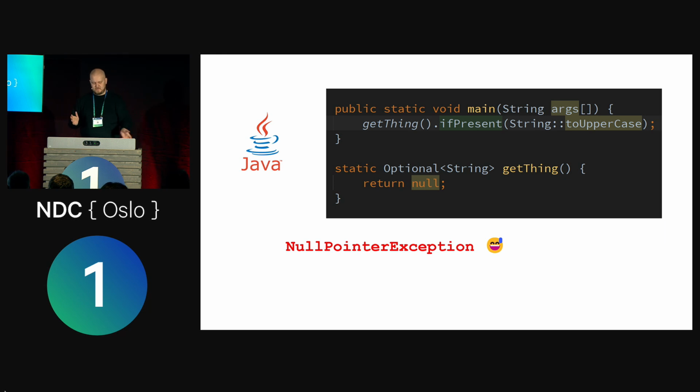So Java doesn't really help me that much. And to be fair, there are a number of highly competent people who make Java, right? And the goal with optional wasn't really to help us programmers handle all issues around things being null. The stated goal was basically API design and libraries, so that if you made an open source library or any API that other people would call, you had something to let people know that, okay, this isn't actually always a string. It might be optional. But it doesn't solve the null pointer thing, right? Because this code obviously, because get thing returns null, it doesn't return an optional.